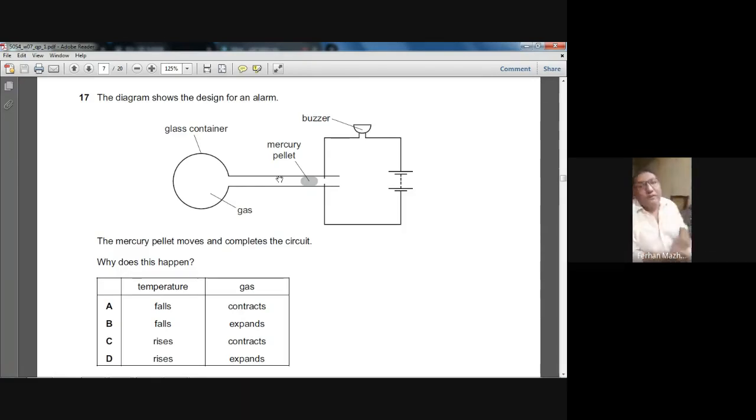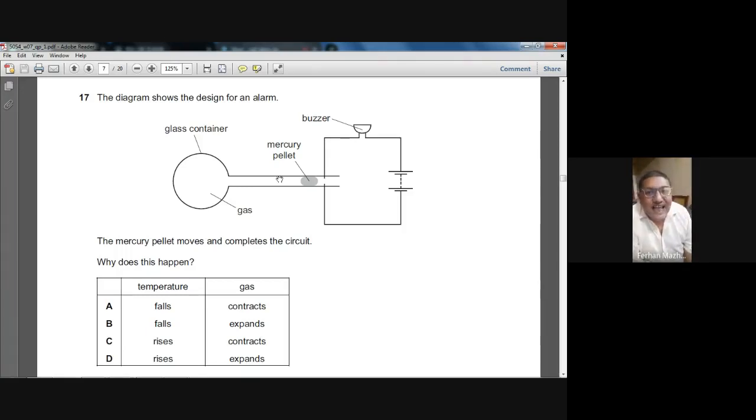If the temperature rises enough, and there is enough expansion in the gas, the mercury pellet will be pushed right enough that it will reach that gap in the electric circuit. Once the mercury pellet is there, the electric circuit will be completed, the path of the electricity will be completed, and the buzzer will start ringing. The mercury pellet moves and completes the circuit.